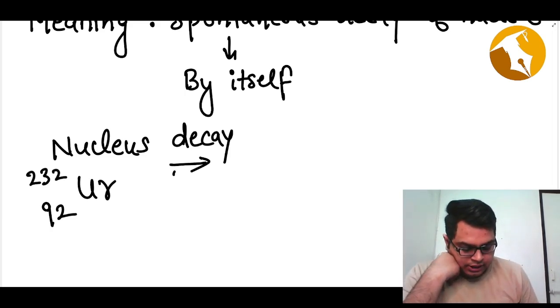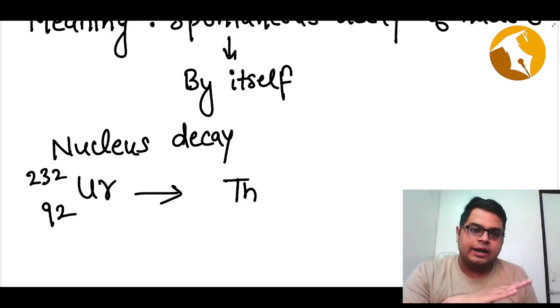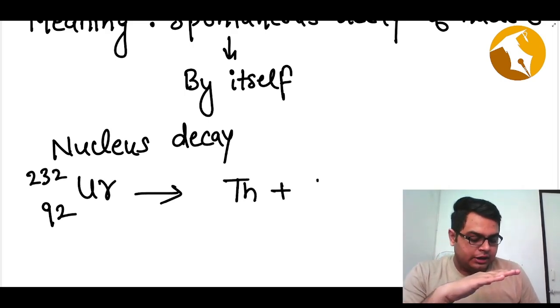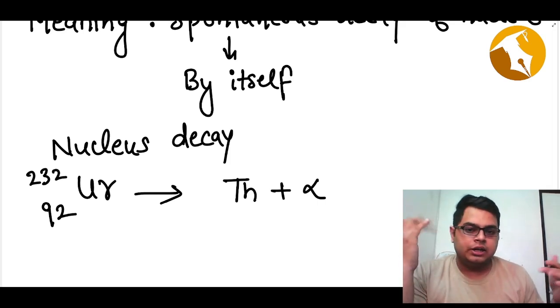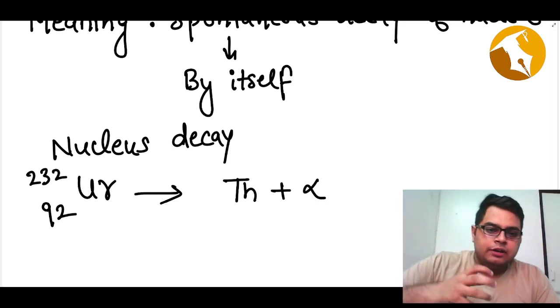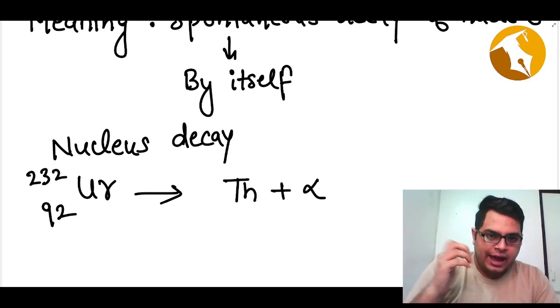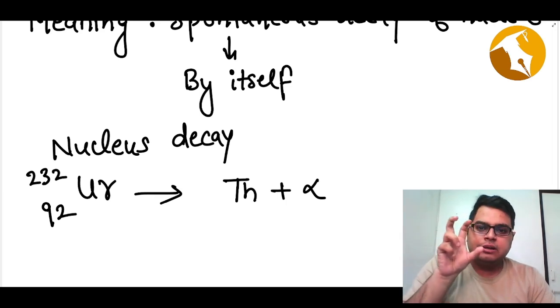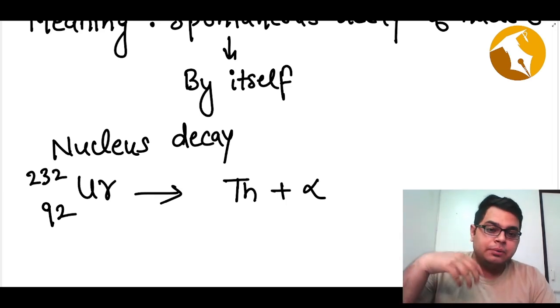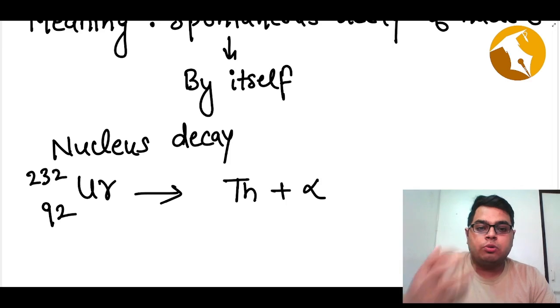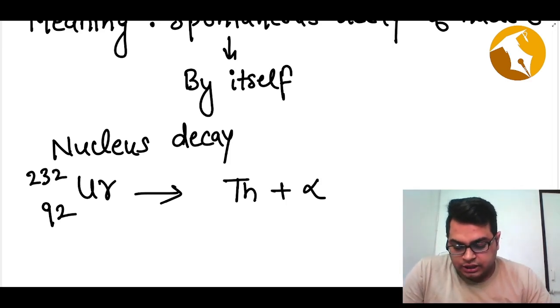Decay means it will convert to some other nucleus which is much more stable, and it will emit some other particles, for example alpha particle, beta particle, and so on. From inside the nucleus, some neutrons and protons are coming out. As a result, the nucleus itself is changing into some other nucleus. That is the meaning of decay, and it is happening automatically, or spontaneously, without providing any extra energy.